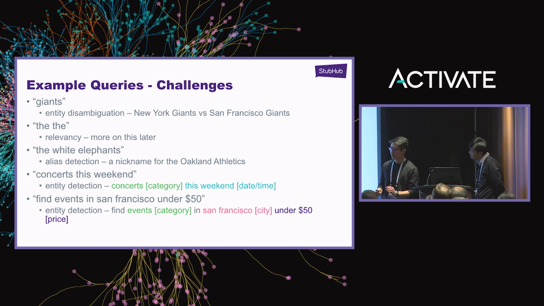So we had an issue. We wanted to support these queries, but no one was searching this way yet. Everyone was searching for the giants, the, and so on, mostly because StubHub search had for a long time supported only these queries. So we were only going to get shorter, simpler queries, and we wanted to move forward and provide a better user experience, but also not compromise anything that we had.